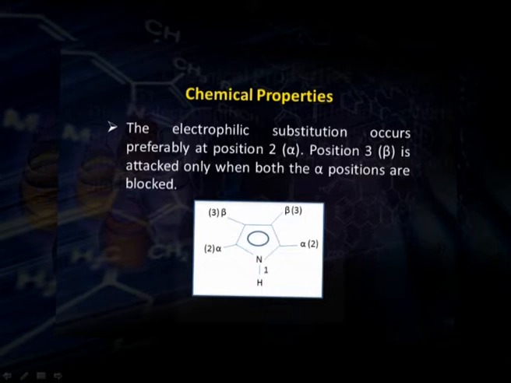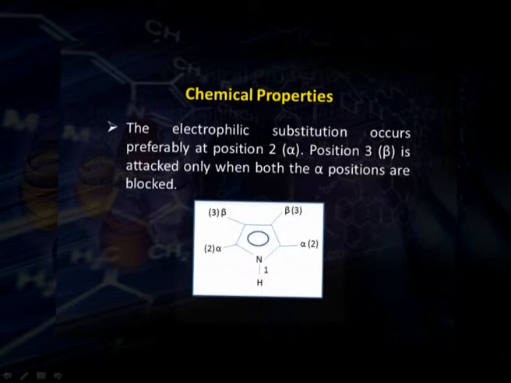The reason is that those resonance structures in which the negative charge is on alpha position are somewhat more resonance stabilized, somewhat more stable in comparison to those structures in which the negative charge is on beta position, because when the negative charge is on alpha position, there is less charge separation and the canonical form is more stable.